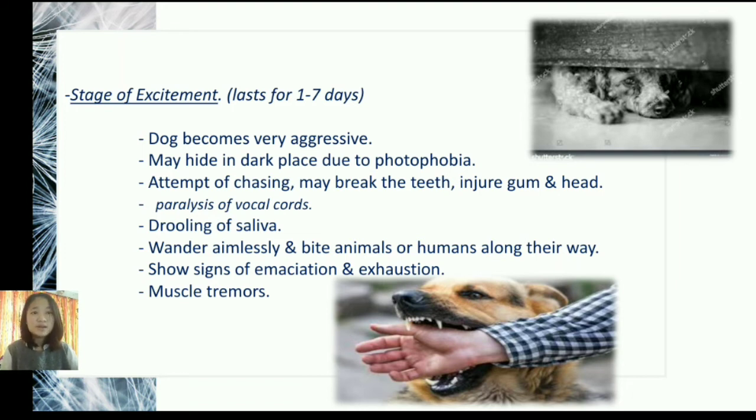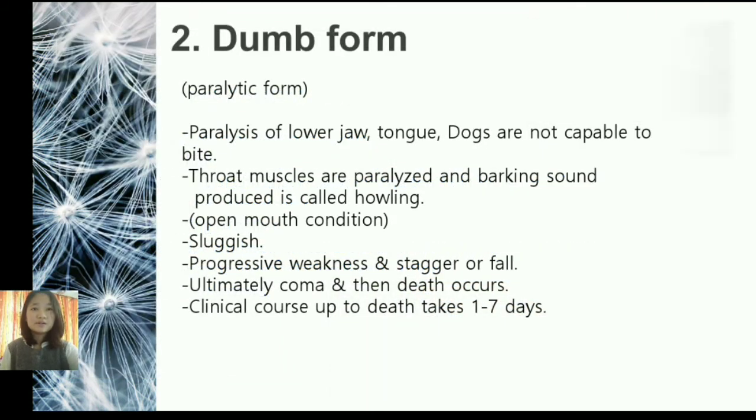They wander aimlessly, and they often bite other animals or humans, and they show some signs of emaciation and exhaustion, and muscle tremors also occur.